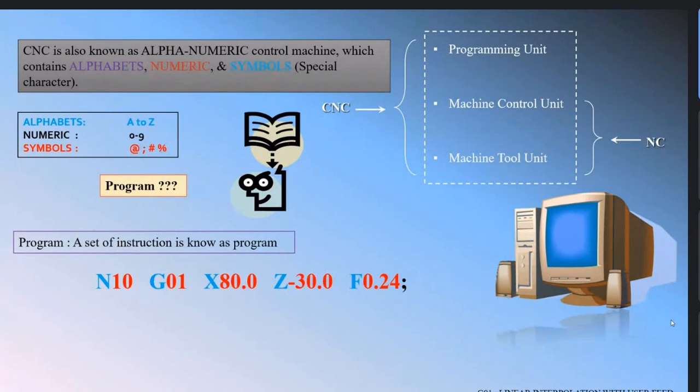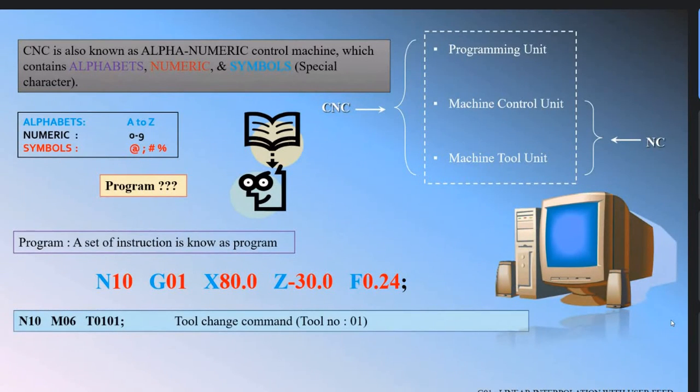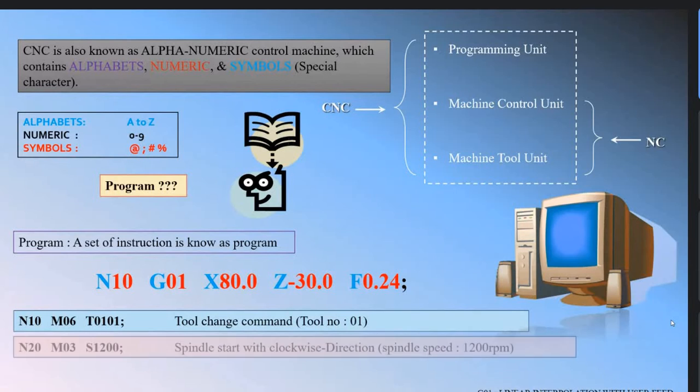So let's see how we can write a simple program. N10 M06 T0101, tool change command. N10 is the block number. M06 is a miscellaneous function, that is an M code. M06 means tool change command. T01 means I want to call tool number 1, and 01 means tool wear offset. That is end of block. It means the instruction I want to give the CNC machine is a tool change command, calling tool number 1. And the second one is N20, M03 S1200.